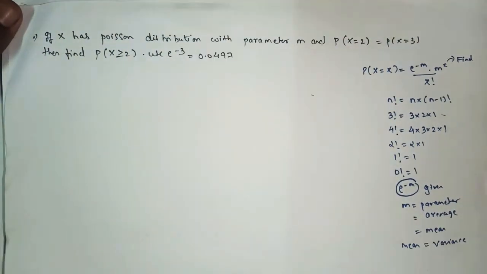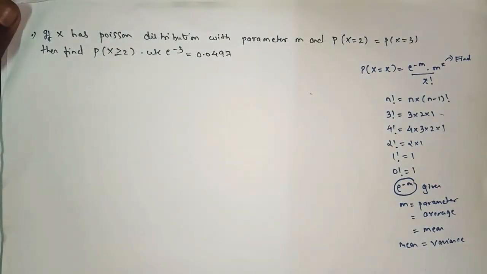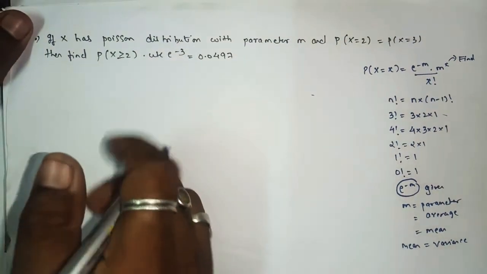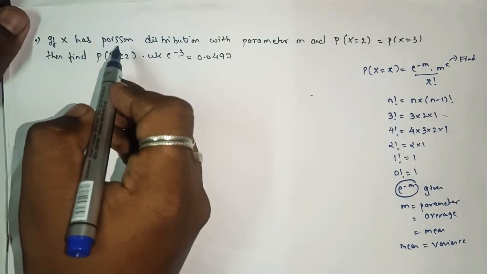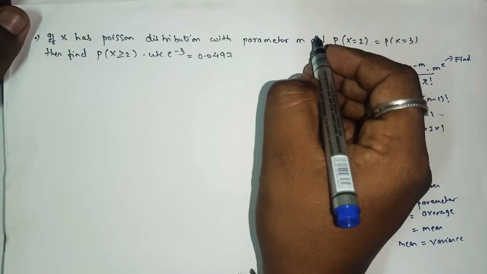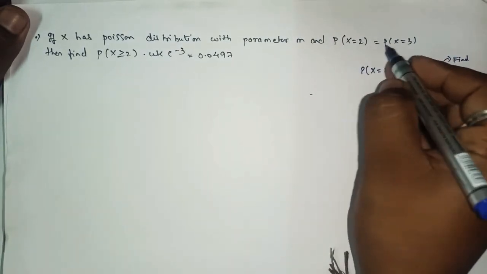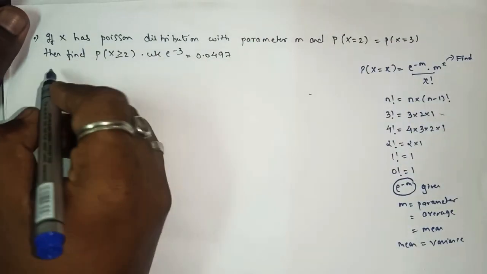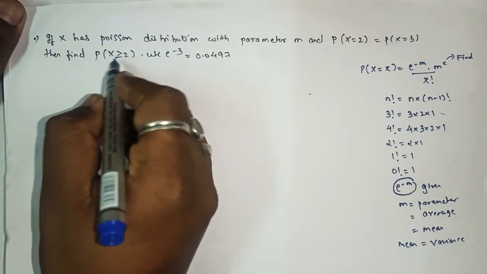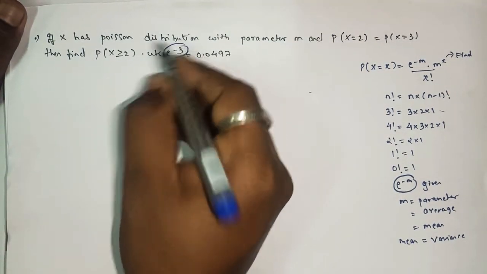As in the last lecture we took two examples based on the Poisson distribution. Here this is the third one, so let's see how to find the answer. Here we have: if X has a Poisson distribution with parameter m, and P(X = 2) equals P(X = 3), then you have to find P(X greater than or equal to 2). You have to use e raised to minus 3.